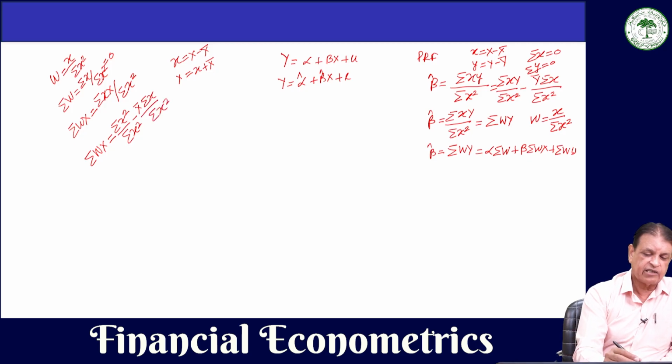So we know that summation small x is 0, that we have told you. So this expression will become 0, and this divided by this is 1. So, summation W capital X is equal to 1.